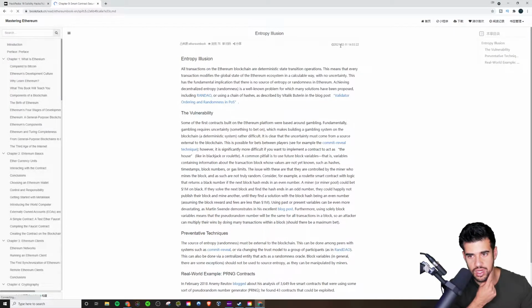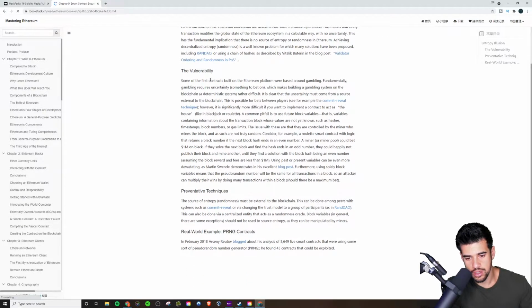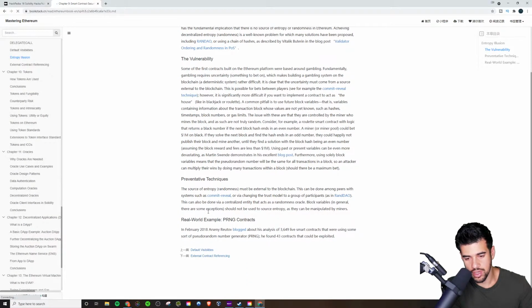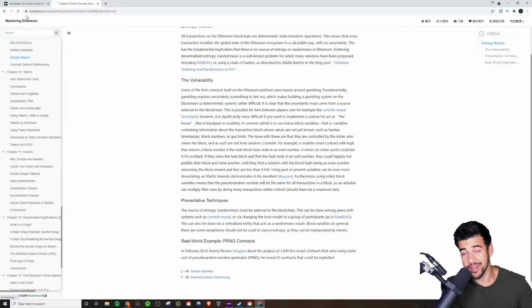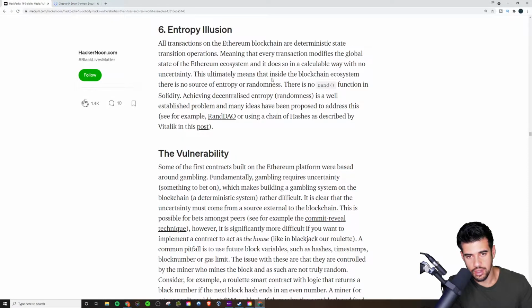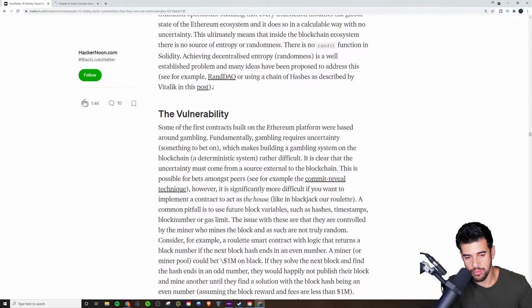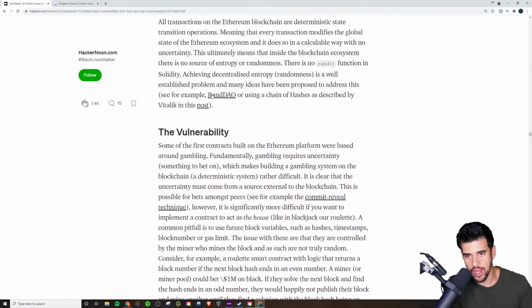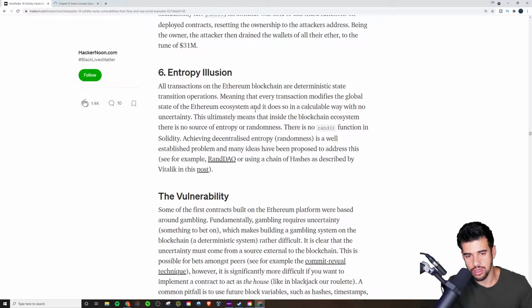Now, this was written on February 11th of this year, right? So it looks like this could still be an issue. Let me know in the comments section if this is still something that you can't do in the language on the Ethereum blockchain. But basically the issue is there's no randomness function, because everything's deterministic.